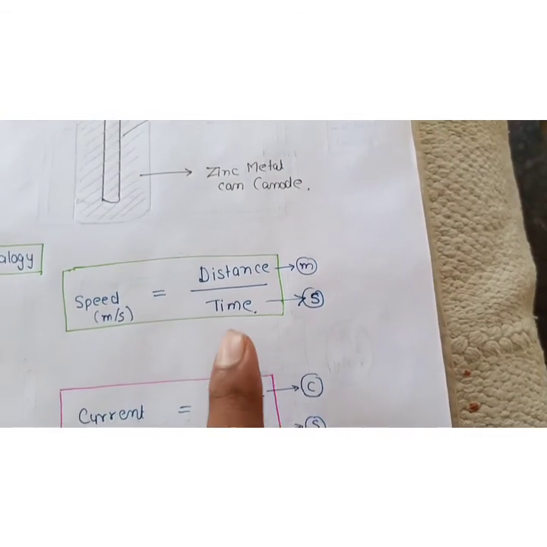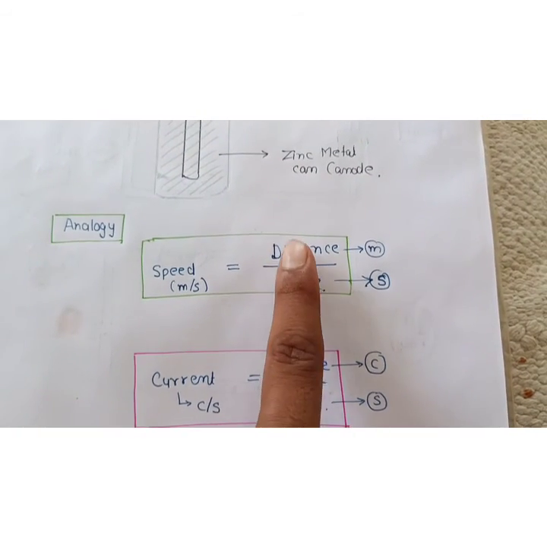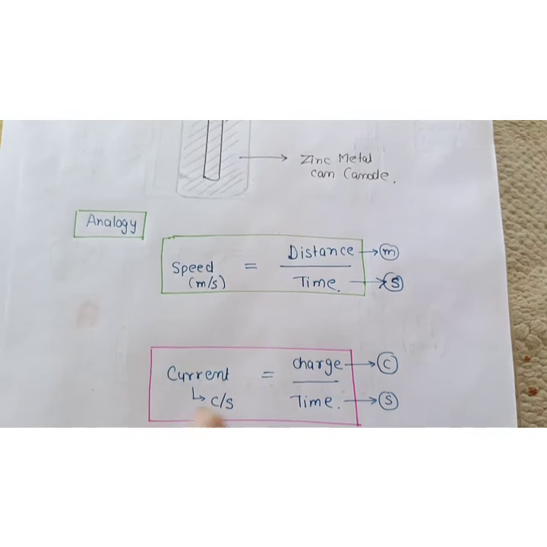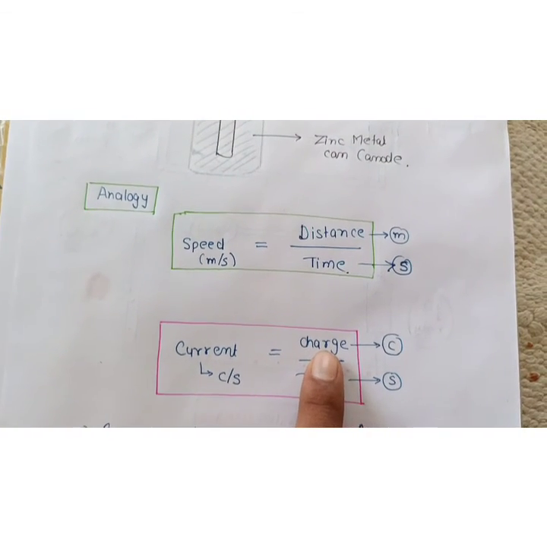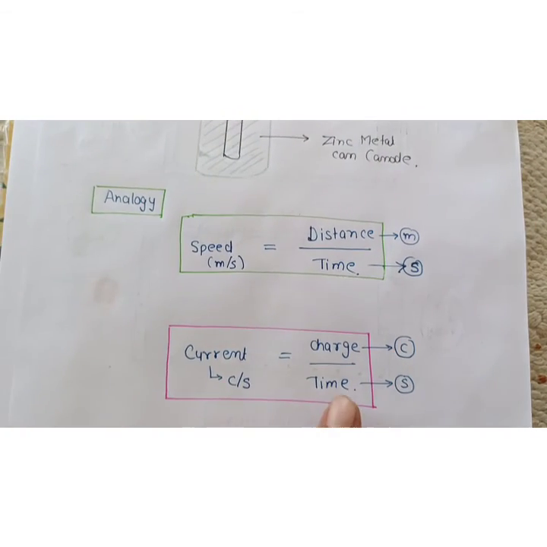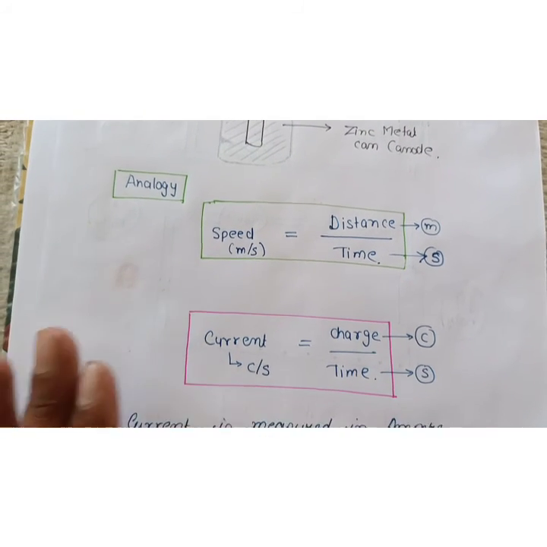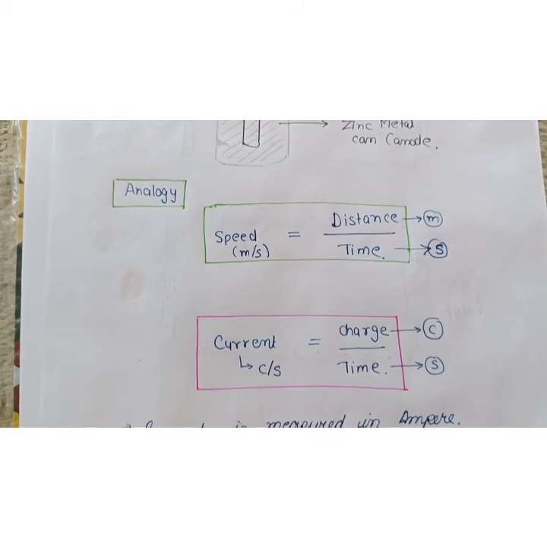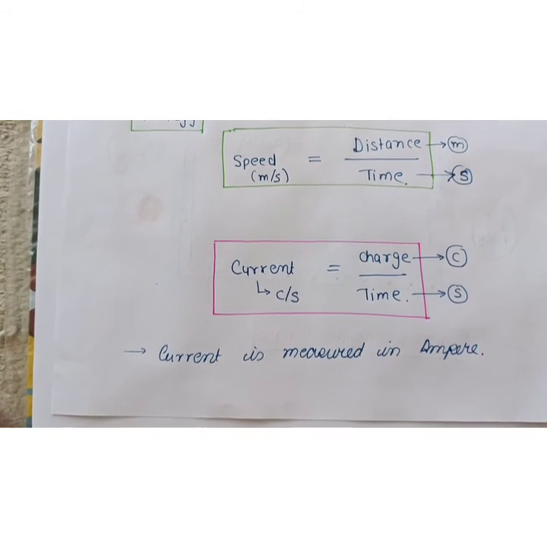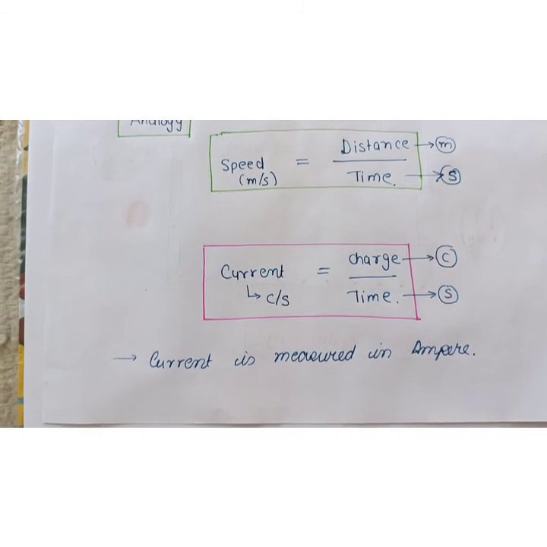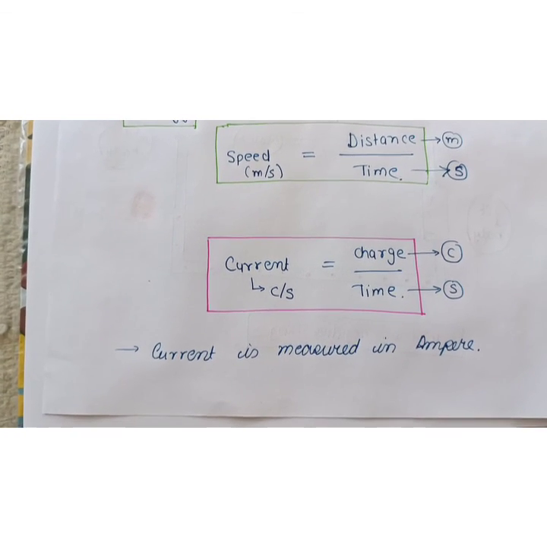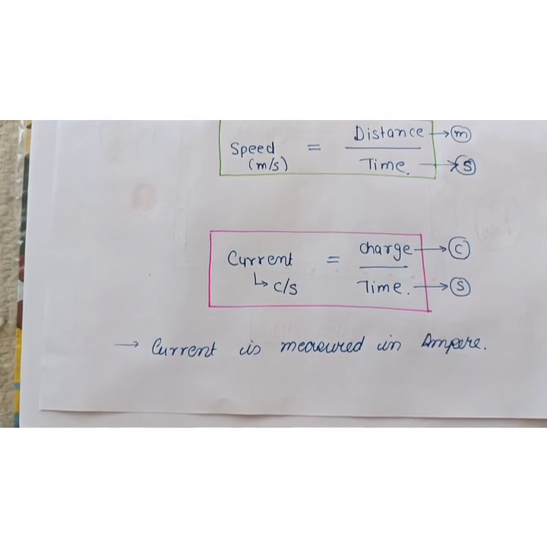In speed we measure distance in meters and time in seconds. Similarly, in current we measure charge in coulomb and time in seconds. So current is measured in coulomb per second, and there is another unit called ampere, named after the scientist Henri Marie Ampere.